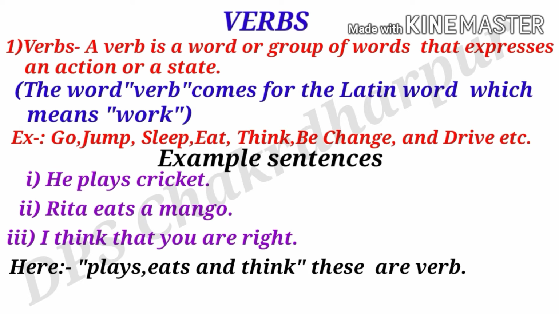My dear friends, the word verb comes from the Latin word which means work. For example, go, jump, sleep, eat, think, be, change, and drive, etc. These are examples of verbs.